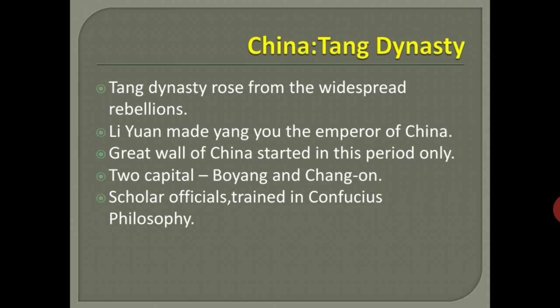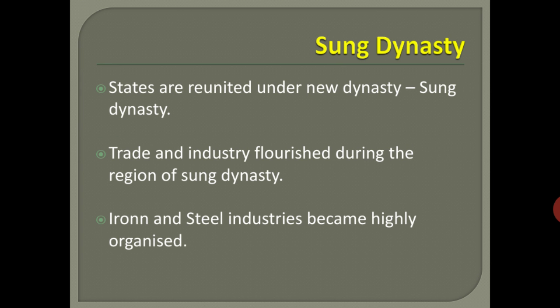What does the concept mean? The capital will be two, Bayong and Changwon. They supported the scholar officials. They taught Confucius philosophy, and the country developed. They gave importance to agriculture. From the surplus of agricultural yield, they collected tax. Especially salt and tea were also collected as tax, and that salt and tea was added as revenue. Taxes are for running the government, so they also collected them at the time of the Tang dynasty. These are the small pieces of information about the Tang dynasty and the Sung dynasty.